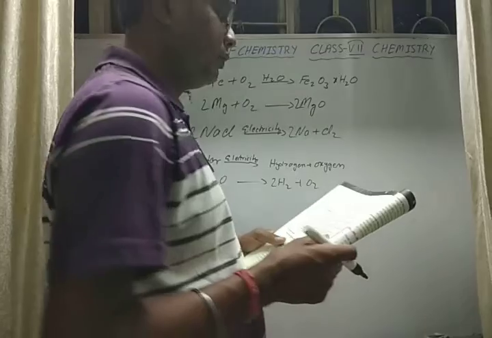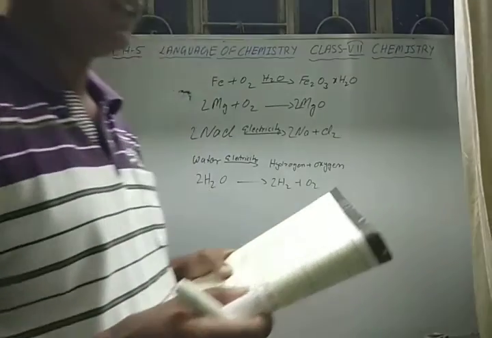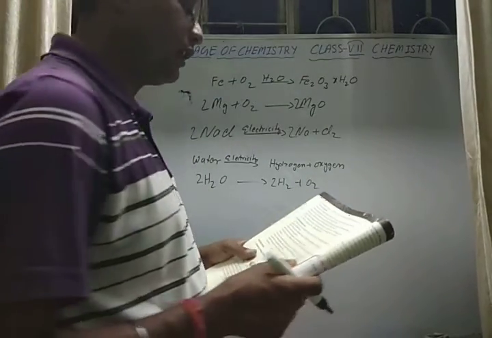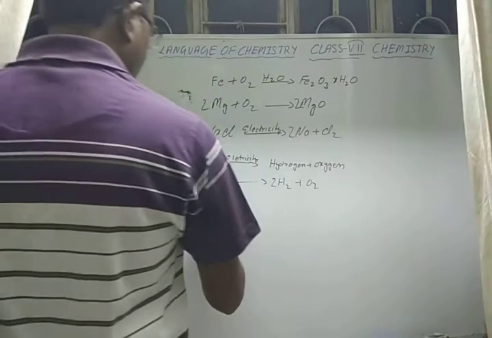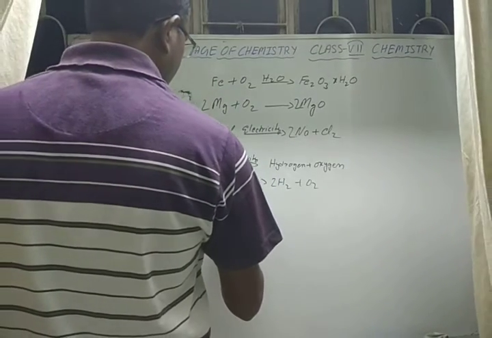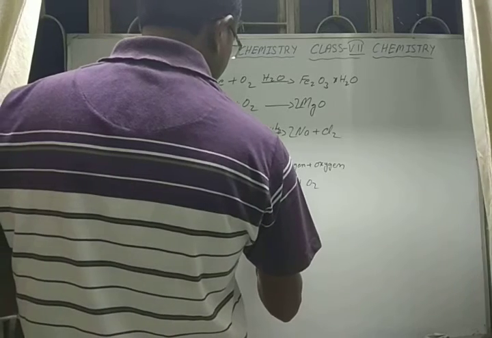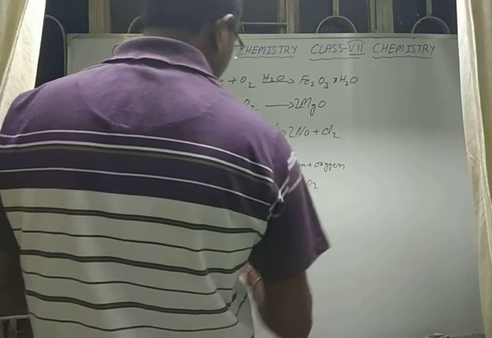Now, what would you observe when hydrochloric acid is added to a test tube containing sodium carbonate? Sodium carbonate is Na2CO3. So when it reacts with HCl, what will you get?